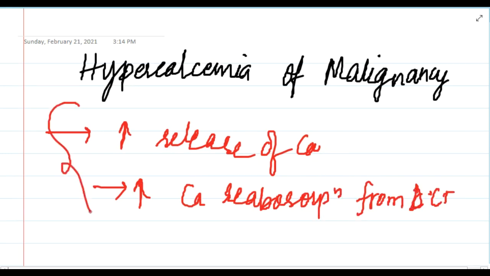Why do both these occur? This is because of increased parathyroid hormone-related peptide secretion, which will lead to increased release of calcium and also increased reabsorption of calcium from the DCT.